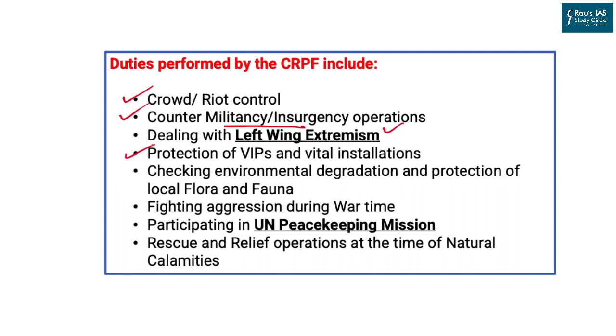They are also involved in the protection of VIPs and vital installations. They also check for environmental degradation and protection of flora and fauna. This you should remember: they are involved in fighting aggression during wartime, and they participate in UN peacekeeping missions also. So this is also an important pointer. And lastly, they help the government agencies for rescue and relief operations during natural calamities.